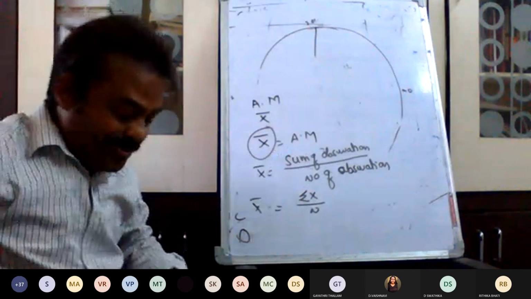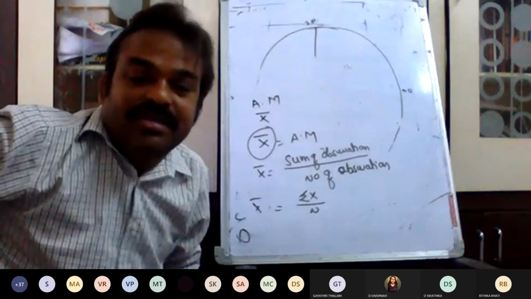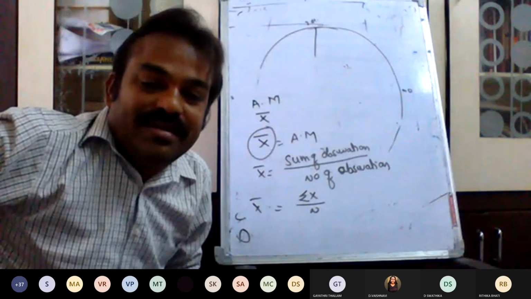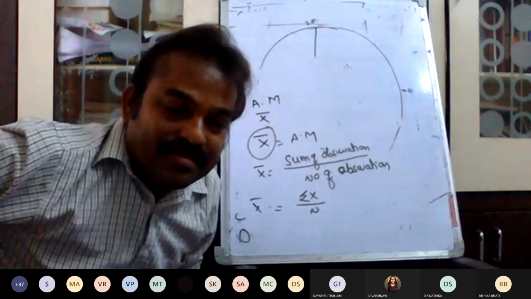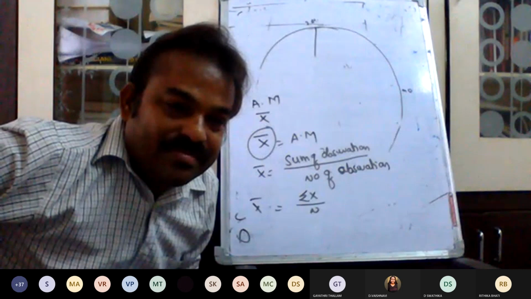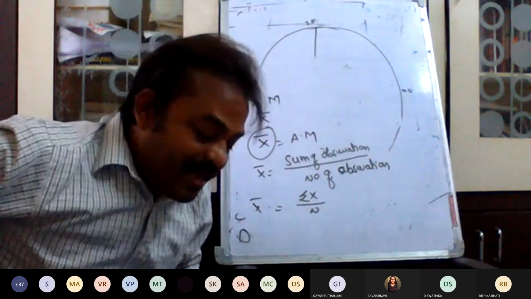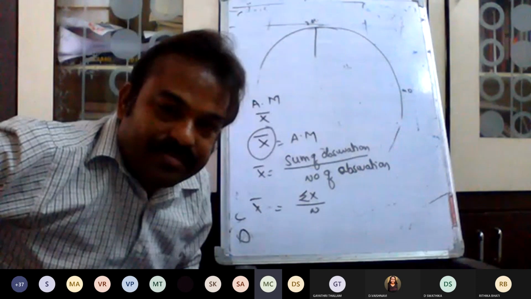Just now I asked one person, she told me the percentage. What is the percentage? 97.